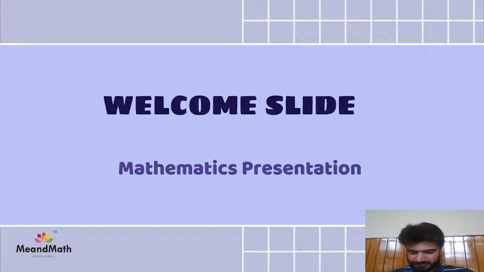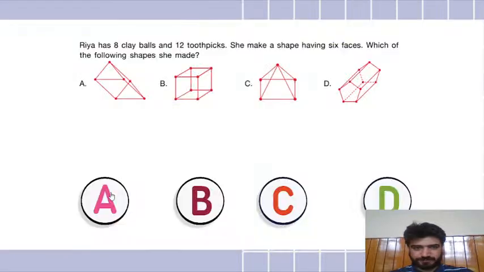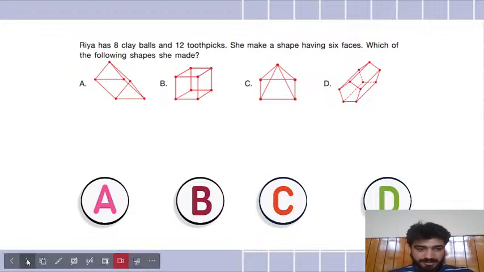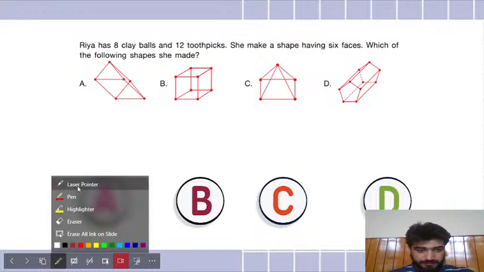Okay, let's start with the first question. Everybody, now pay attention. The question says that Ria has 8 clay balls and 12 toothpicks.